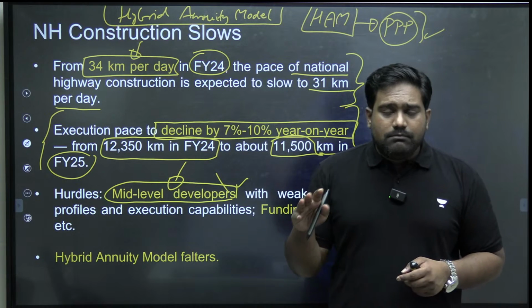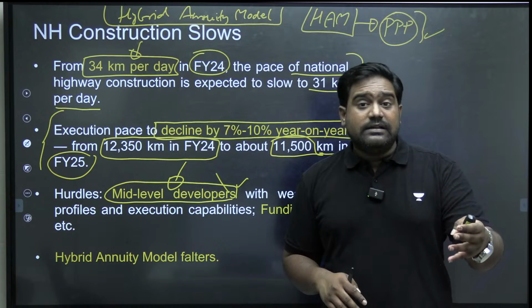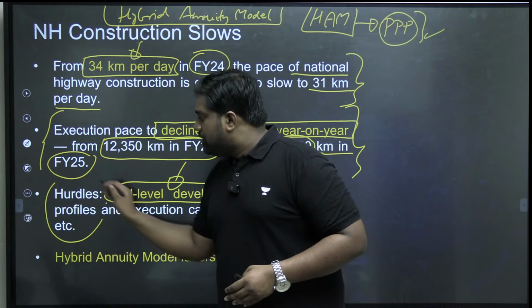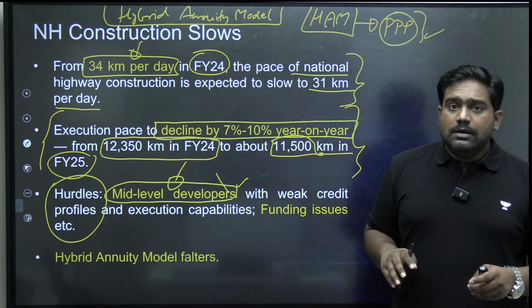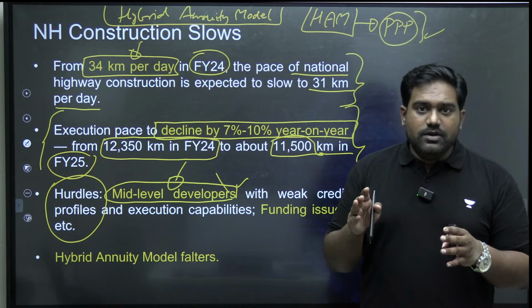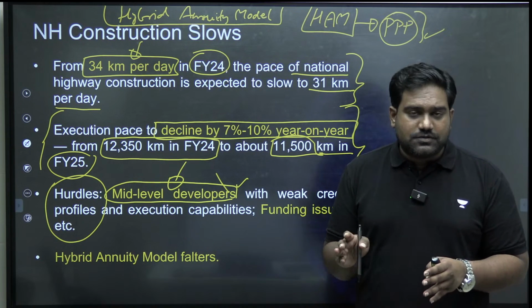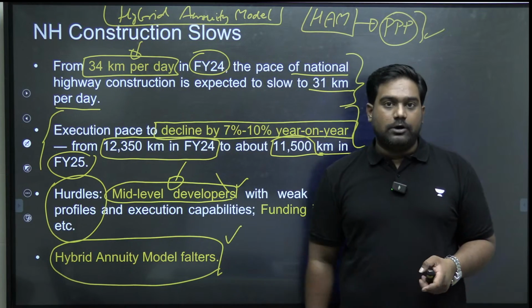So there could be execution-related problems, technical challenges or funding-related issues which have come up. There are many factors responsible for the slowdown in road construction. But one important factor which stands out is the new infrastructure model that was adopted, which is the HAM model, the hybrid annuity model.